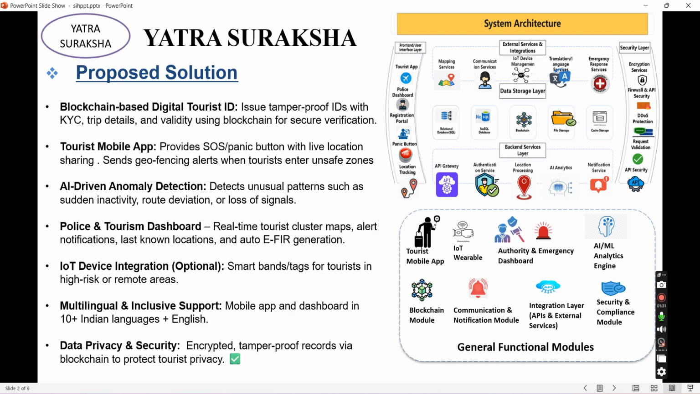There will be integration with an IoT device for the safety of tourists in high risk areas where cellular network is not available. It will also support many regional languages of India and other languages, which will be very helpful for tourists. And it will also have data privacy and security with encryption and standard security protocols like OAuth.